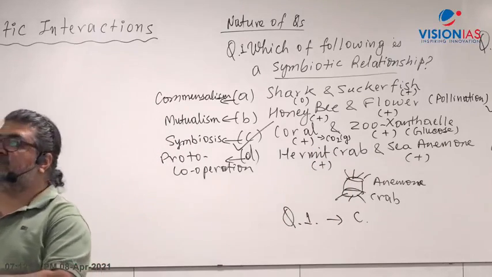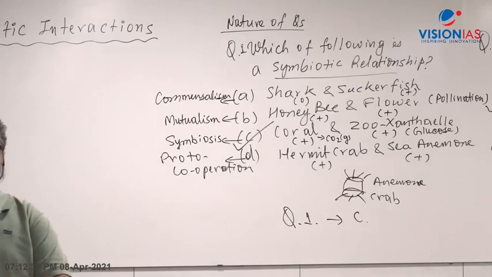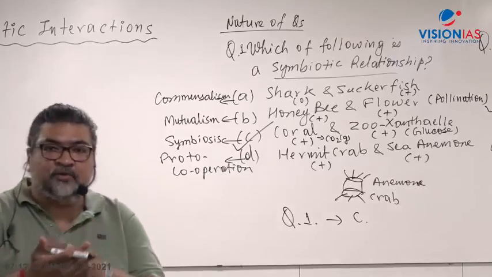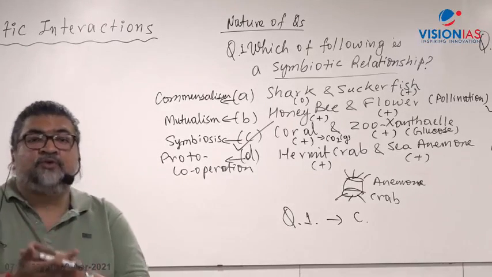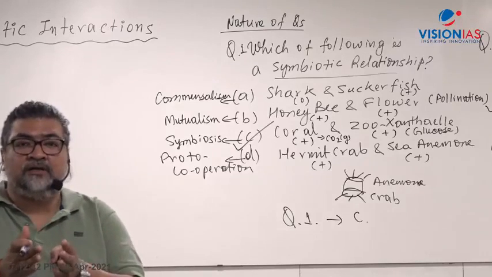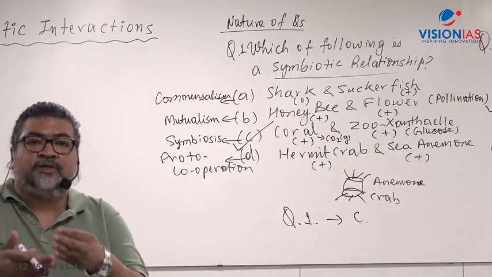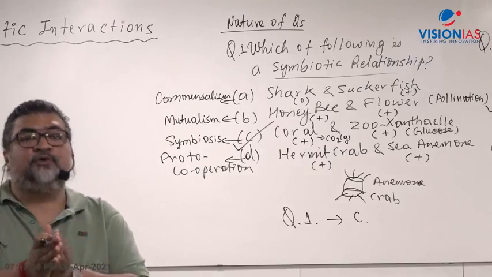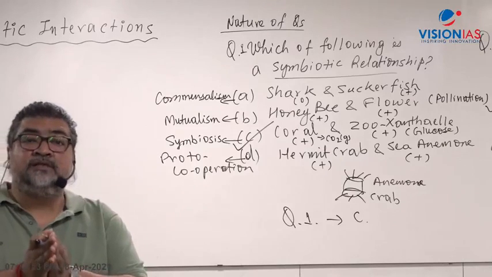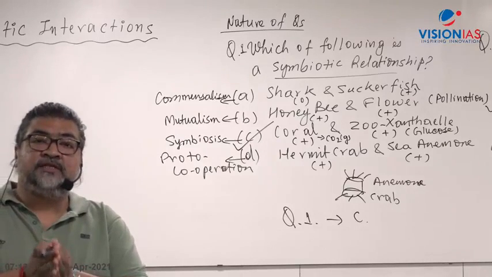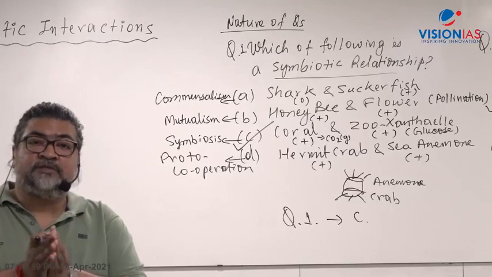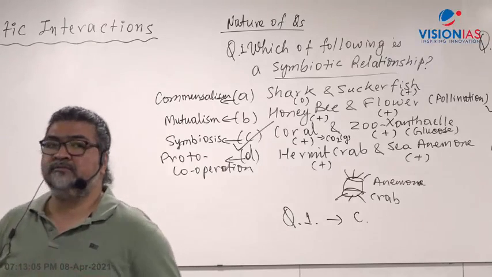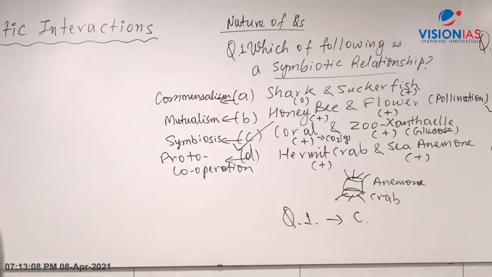What Apurva is asking is why can't we call the honeybee and flower relation symbiosis. Symbiosis happens when both the partners live together. It becomes compulsory to live together. In case of honeybee and flower, the honeybee just temporarily comes to the flower to take the nectar, and in the process pollination takes place. But they don't live together. There's no permanent association. But in case of rhizobium and leguminous plant, or the coral and the zooxanthellae, there's a permanent physical association to get the benefit. Correct?